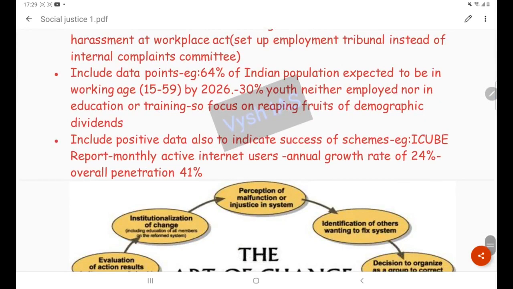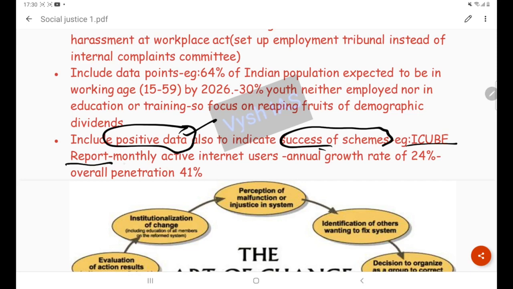Then another thing is to always include positive data. This is also very important. When you're writing, don't always criticize government policies, and when you're giving the conclusion to an answer, don't always give a negative flavor to that answer. Also include some positives in some questions, so somehow you have to take a neutral stand and include positive data. This indicates the success of schemes. Okay, to substantiate the success of schemes, you can use positive data also. Here one data point is given, the iCube report. It is a report that says that monthly active internet users have shown a growth rate of 24%, and the overall penetration has increased to 41%. So this is a good move.